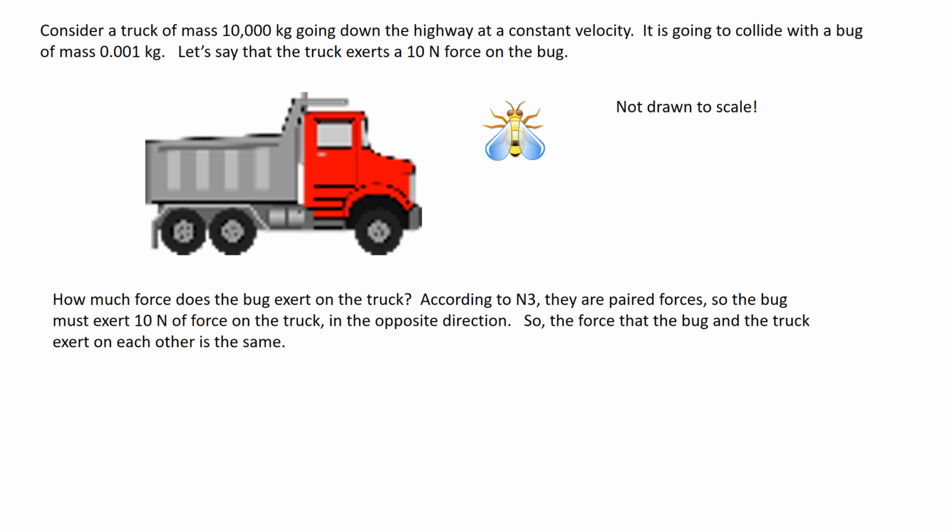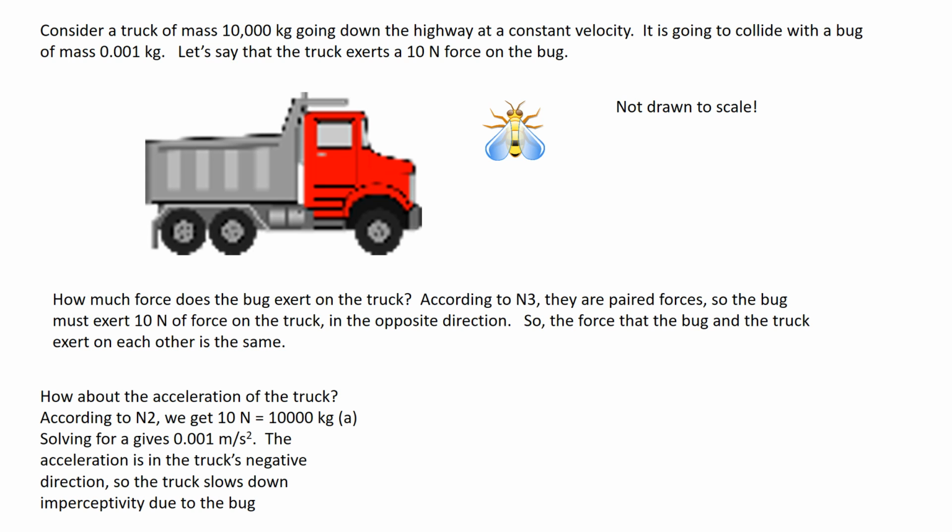Well, according to N3, they are paired forces. So the bug must exert 10 newtons of force back on the truck, just in the opposite direction. So the force that the bug and the truck exert on each other is the same. That's just Newton's third law. How about accelerations? Well, we can use Newton's second law to figure that out.